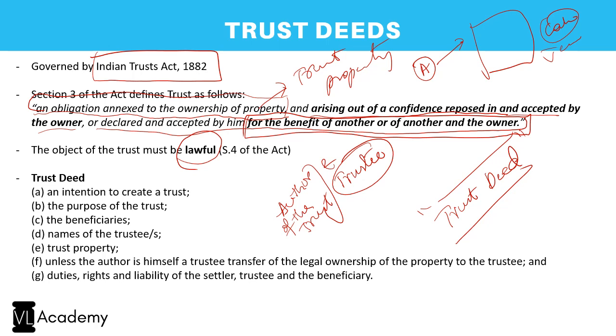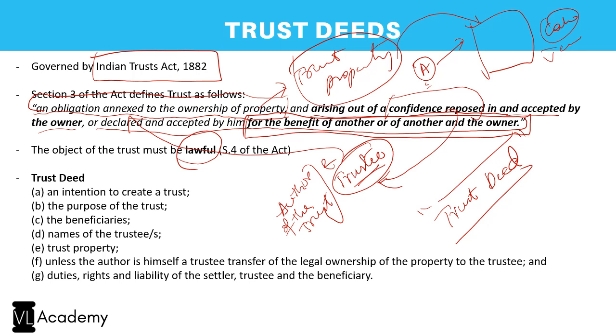So the author of the trust creates the trust, and once the trust is created, the property of the author, which is the trust property, shall be transferred to the trust. But is there a trust? No. You cannot term the trust as a separate entity. That is one big trouble. A trust per se shall be handled by a person who is called a trustee. So the trustee is the one who manages the entire affairs of the trust, and he is the one in whom the confidence has been reposed. He is the one who now has the obligation annexed to the ownership of the trust property.